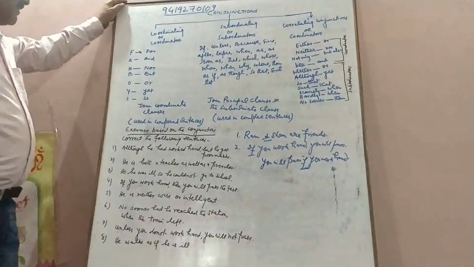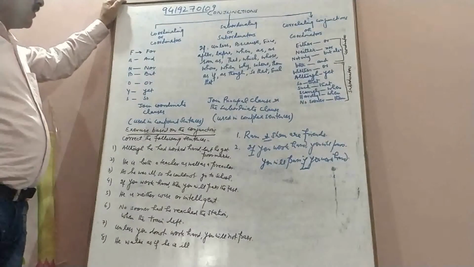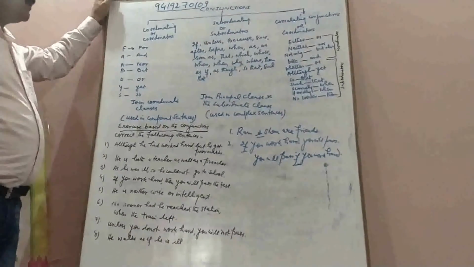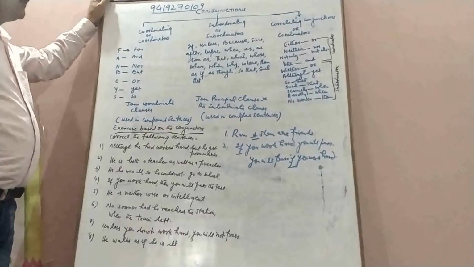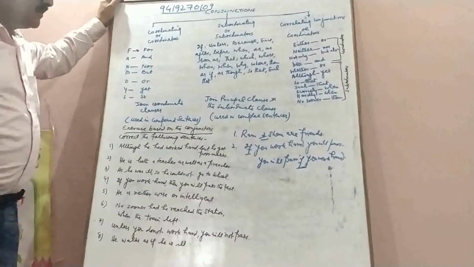So conjunctions are of three types. The first one is coordinating conjunctions or coordinators. The second one is subordinating conjunctions or subordinators. And the third one is correlative conjunctions or correlatives.